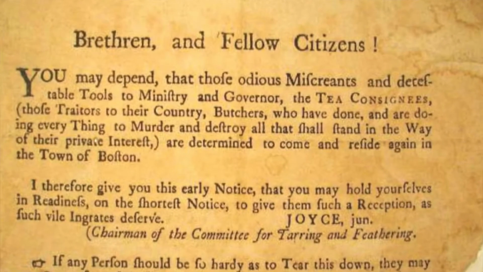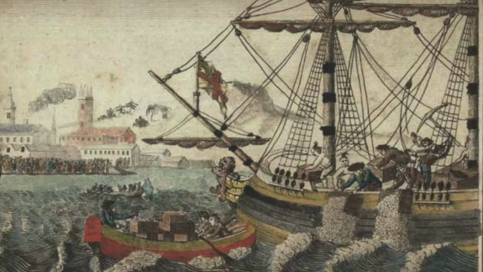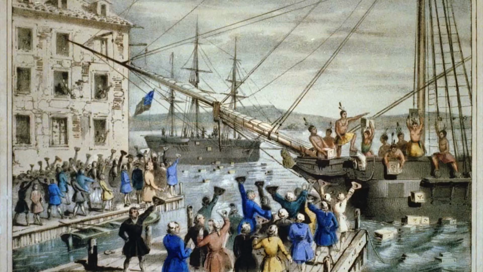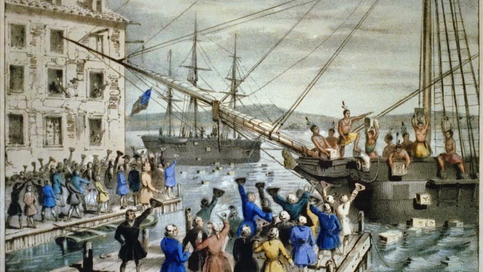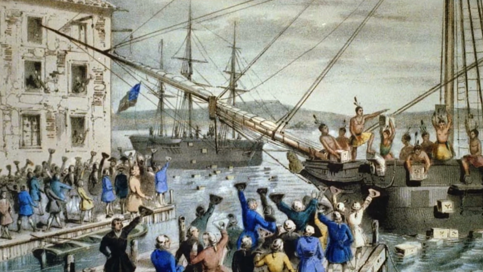In fact, a bunch of British tea sails in, well, the tea doesn't sail into the harbor, that'd be silly. When these ships show up in Boston Harbor, the colonists tell the governor to tell the ships to turn around. When the governor refuses to tell the ships to go, several colonists dress up like Indians. Probably not to disguise themselves, probably because they always thought the headdresses looked cool or whatever. And they go on board these ships in the night, and they dump the equivalent of what would now be $4 million worth of tea into the Boston Harbor. That's a lot of tea.